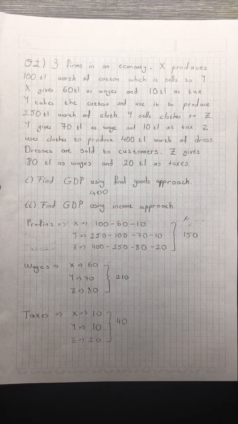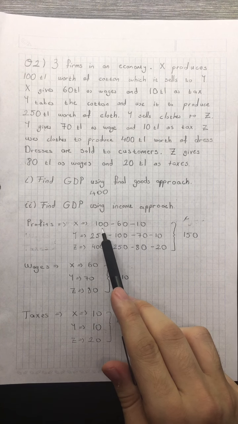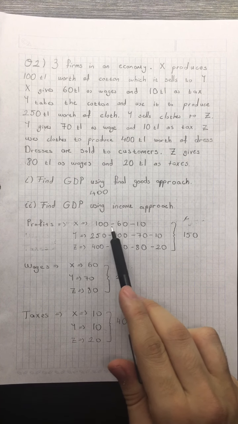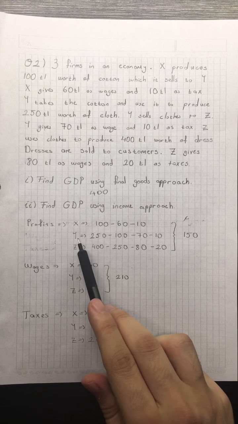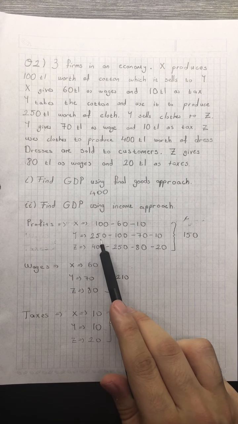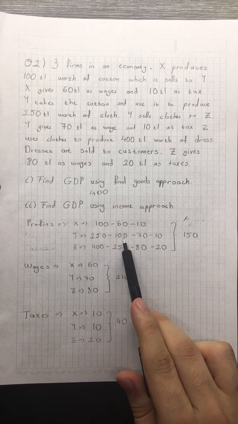So company X's profit is 100 liras, the sale of the cotton, minus the labor cost, minus the taxes. Y's profit is 250, the price of the clothes, minus the intermediate goods.